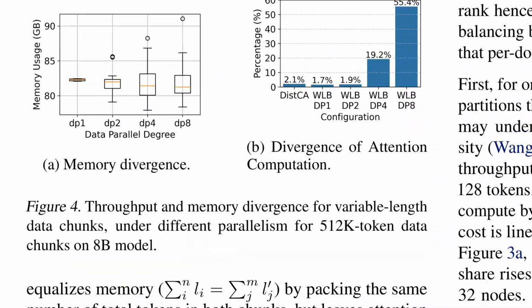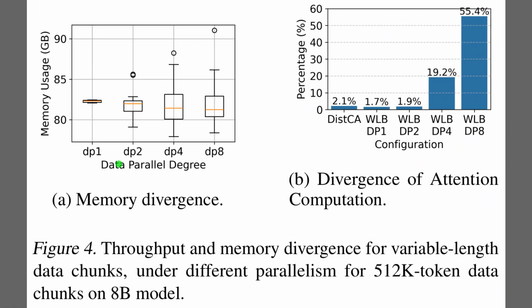Alright, Figure 4 shows why variable length data chunks fail to fix long context imbalance. The left panel indicates memory usage spreads wider as the data parallel degree grows, which signals uneven activation pressure. The right panel shows attention compute divergence stays low for DistCA, but jumps above 50% for workload balance baselines at higher data parallel settings, so stragglers dominate. The takeaway is that moving sequences to equalize compute increases memory skew and still hurts throughput.